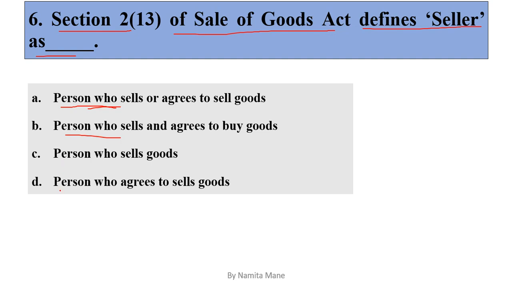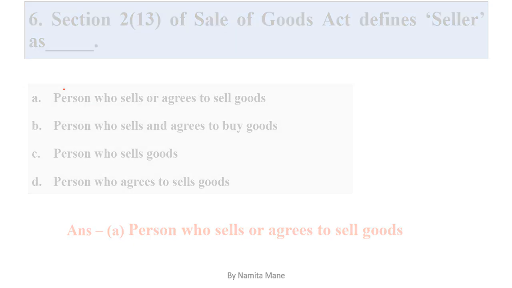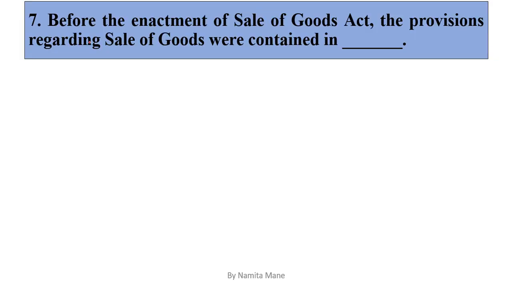So let's check the correct answer. The correct answer is option A, a person who sells or agrees to sell goods is the seller. So section 2 subsection 13 of Sale of Goods Act 1930 defines seller as person who sells or agrees to sell goods. So this is the correct answer for this question. Next question, question number 7.